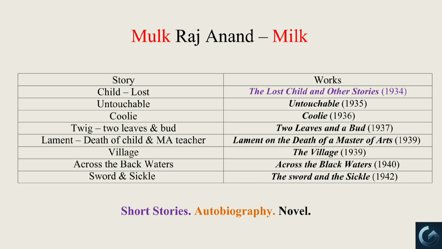Then what happened? No one dared to help the child, fearing that he might be an untouchable, right? This scene stands for the work Untouchable, published in 1935. And then, the coolie passed by that way stands for the work Coolie, published in 1936. Then he took a twig with 2 leaves and a bud to check whether the child was alive or dead, right? Here the twig with 2 leaves and a bud stands for the novel with the same title, Two Leaves and a Bud, published in 1937.